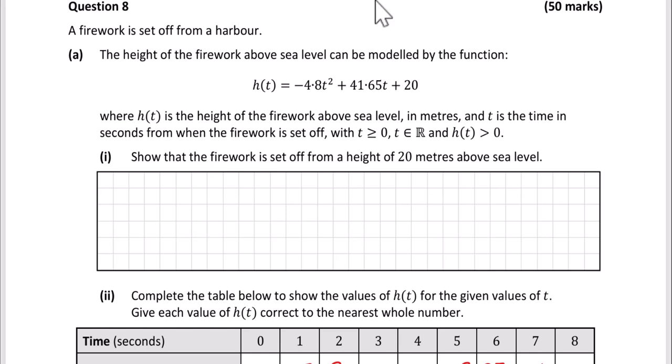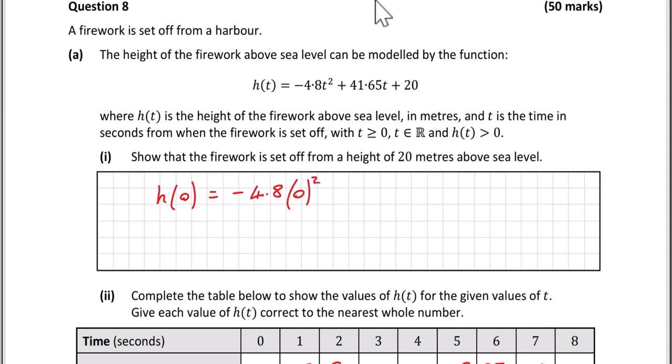So when the firework is set off, time is 0. So really what they're asking us to find here is h of 0. So in other words, put in 0 for the time. When you do that, this here will become 0, this will become 0, and you're just left with 20, and height in this case is in meters. So that's part 1 done.